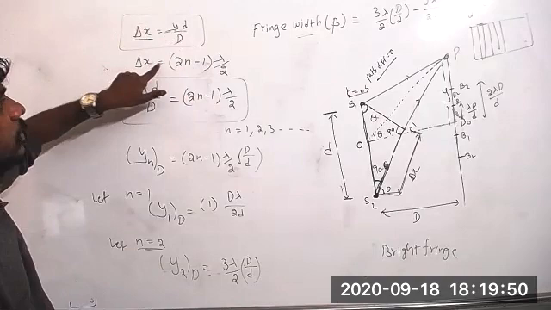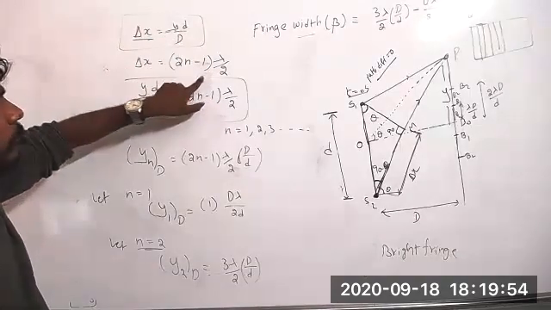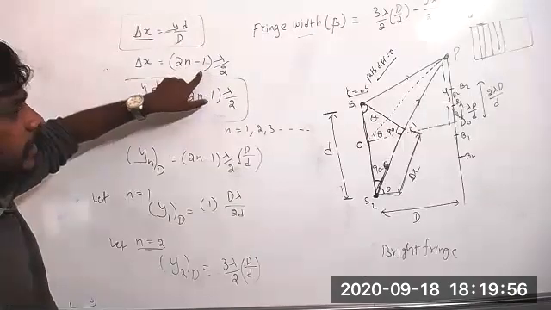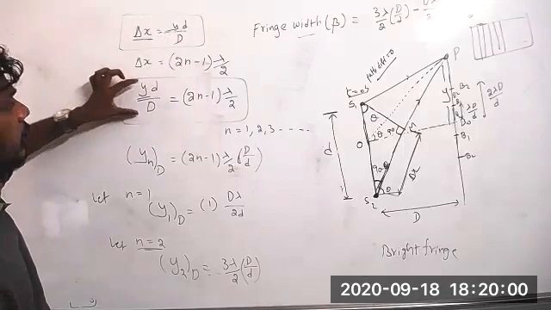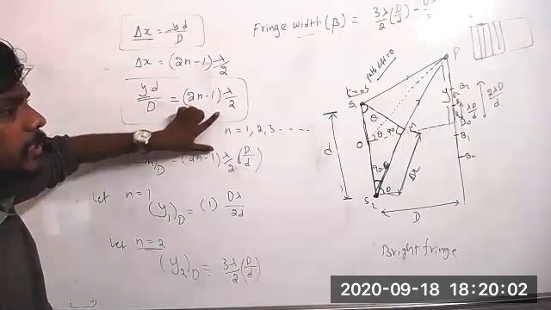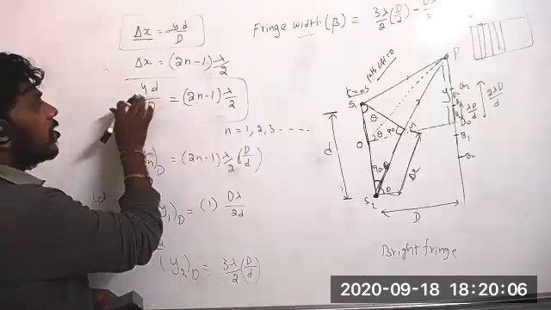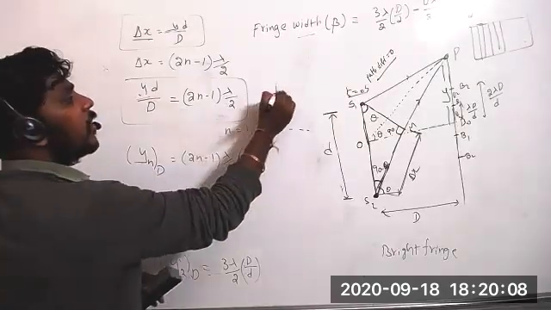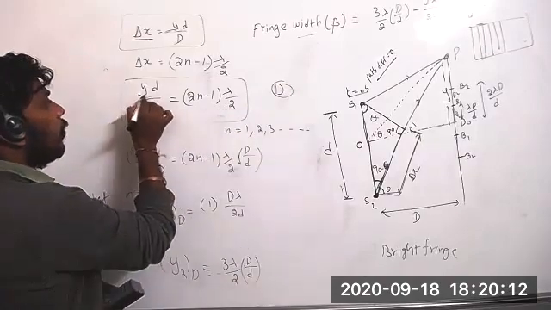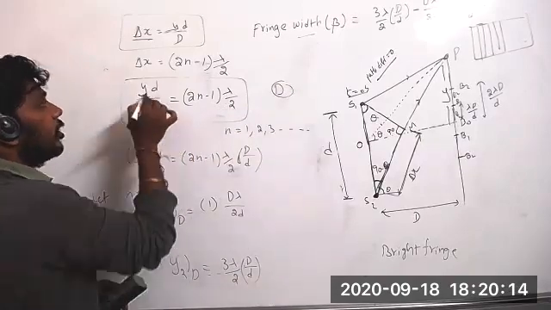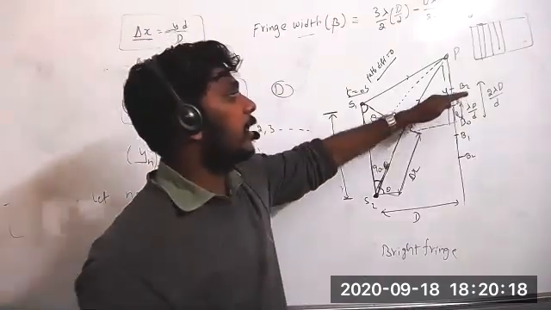When the path difference is equal to this, it is called destructive interference, and destructive interference means we get the dark fringe. At what distance will you get the dark fringe? For that you have to find y, which is the position.